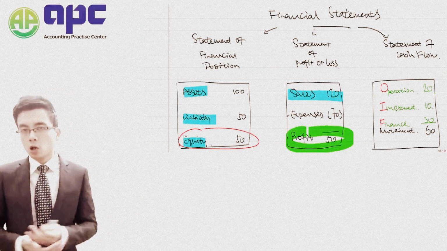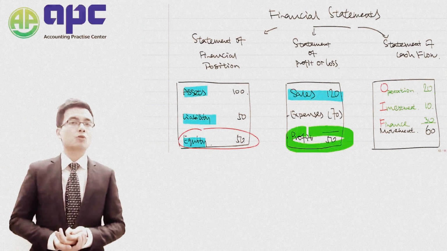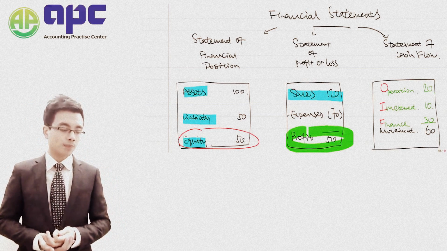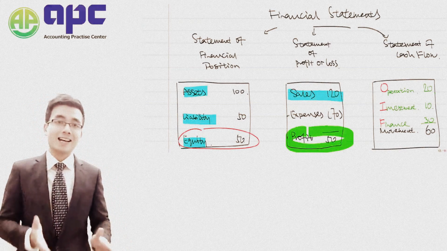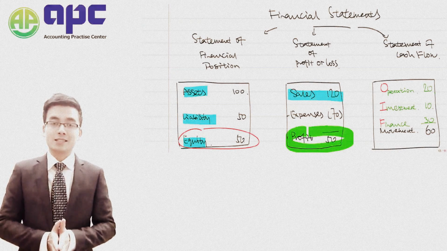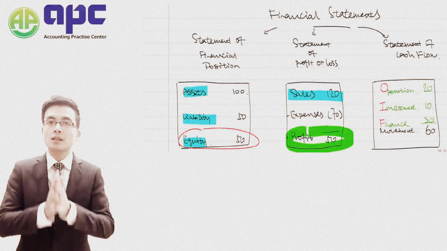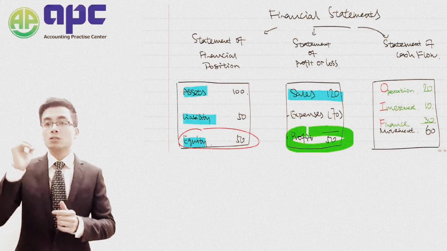Of course, there will be lots of other theories, such as the conceptual framework that we have to learn. So for example, the aim of the financial accountant is to provide the useful information to the user.